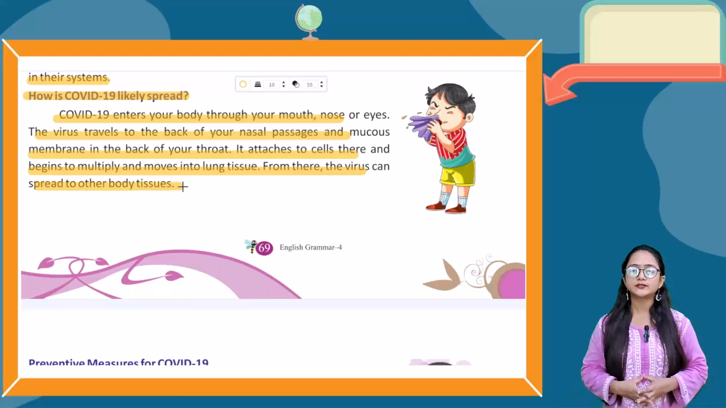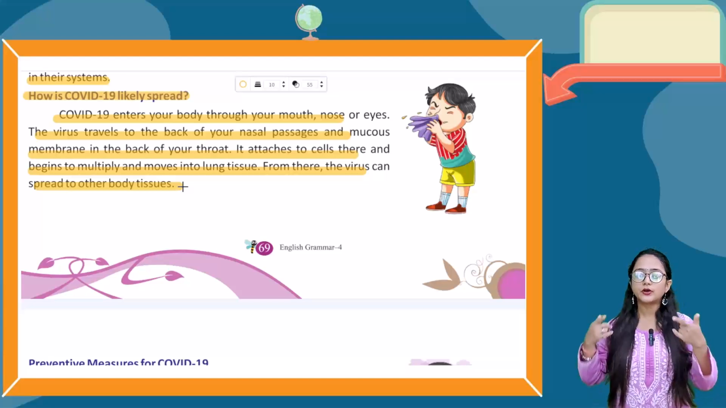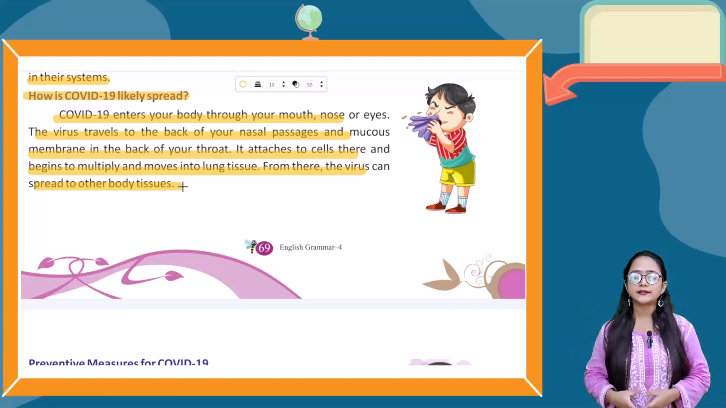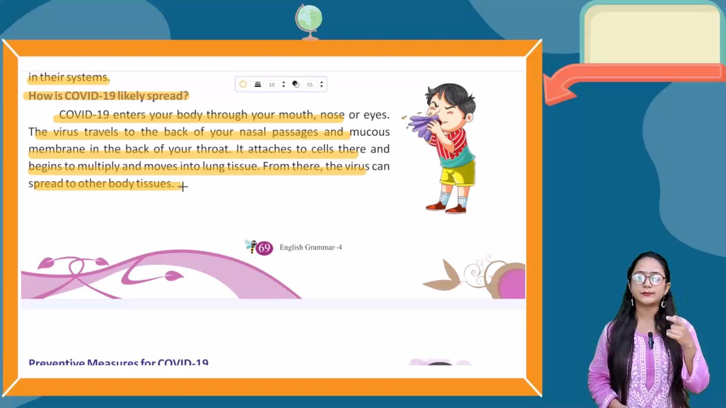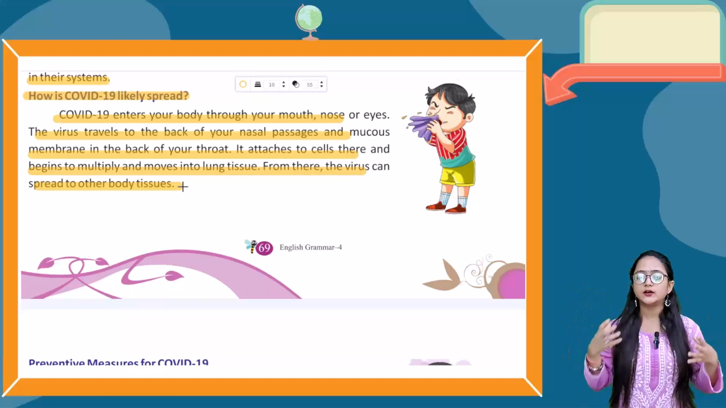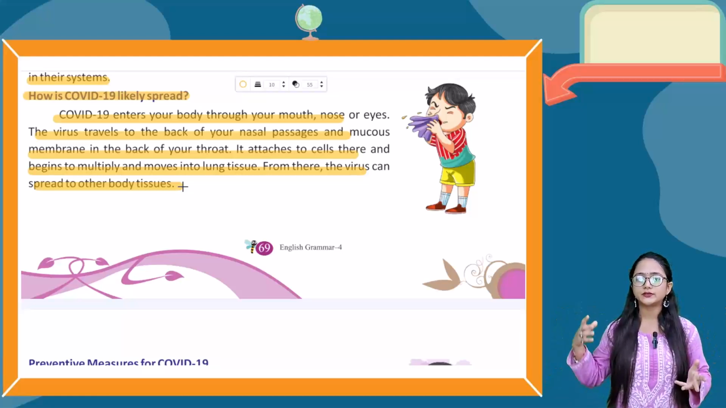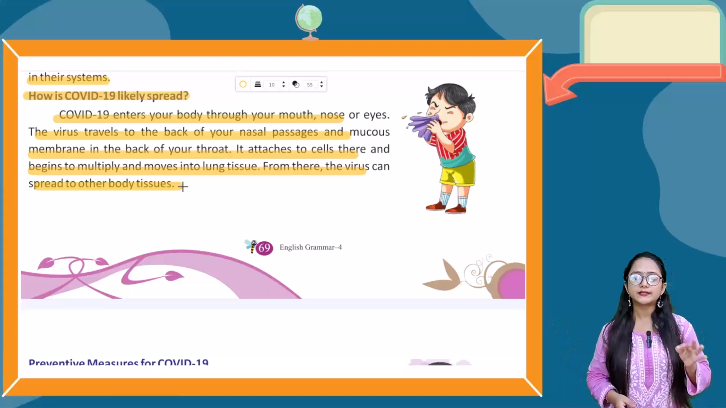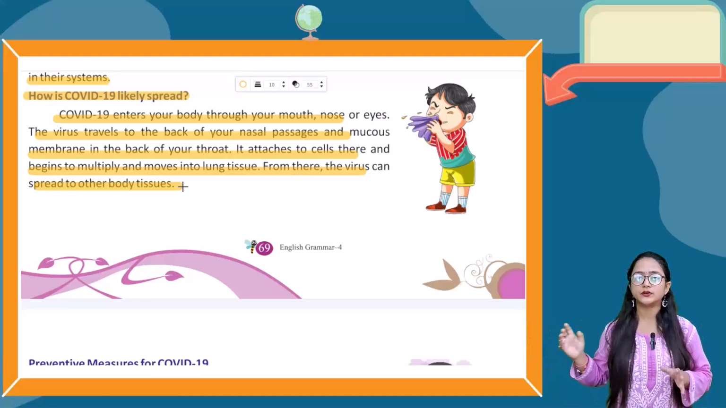So basically, COVID-19 enters through your mouth, nose, and eyes, and then the virus travels to the back of your nasal passage and mucous membrane in the back of your throat. Then it attaches to the cell, it gets stuck to the cell, and after that it multiplies and moves into the lung tissue, where the virus can spread to other body tissues also.